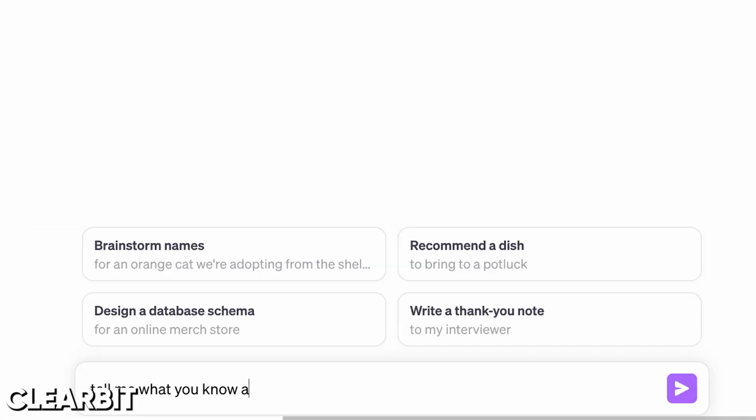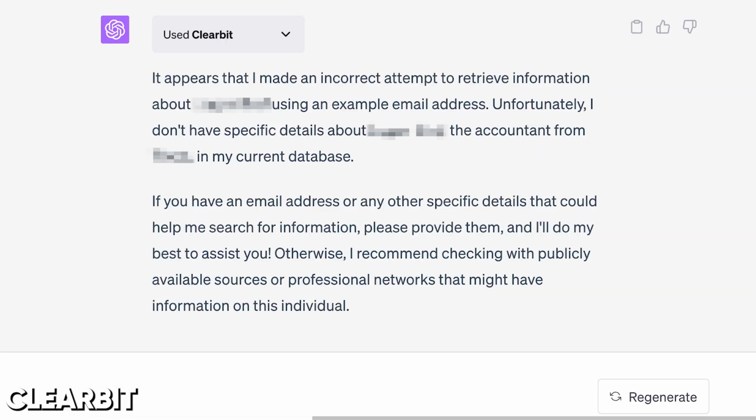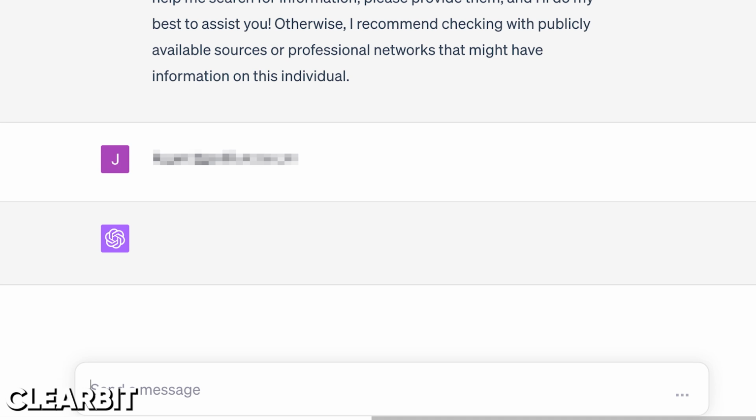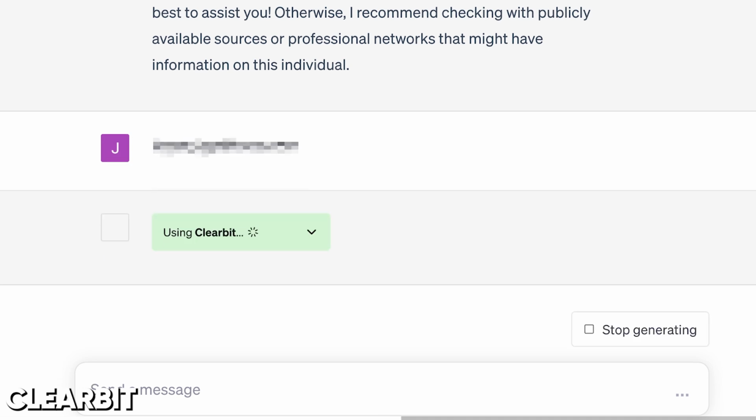Tell me what you know about the accountant from. It says it couldn't find anything, but if you have an email address, let's pop an email in there. This is the email address of the person that we're looking to gather info about. Bingo. Full name, location, LinkedIn profile, role, seniority, company info, address, website, logo, description, industry tags, number of employees, estimated annual revenue, technologies used. Woo!